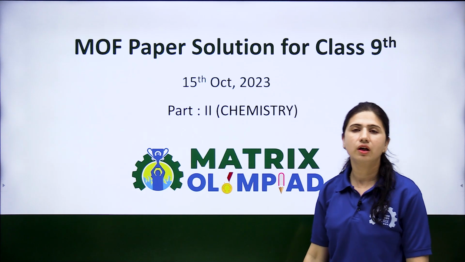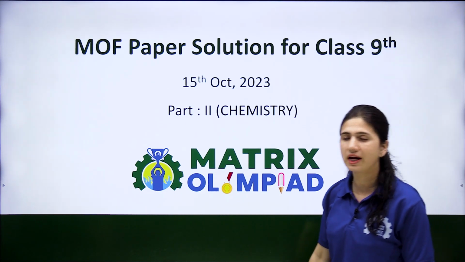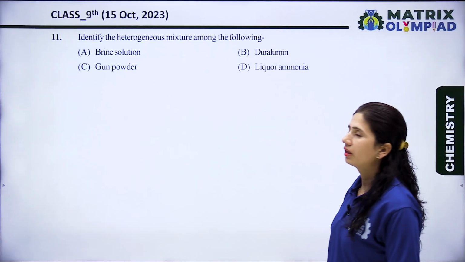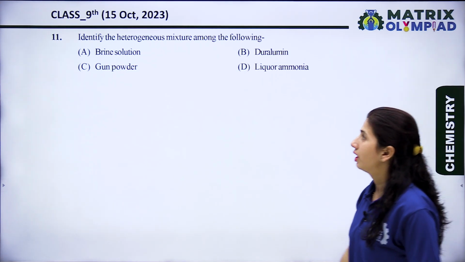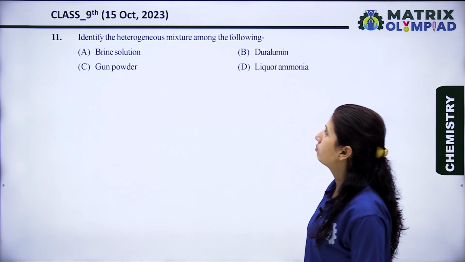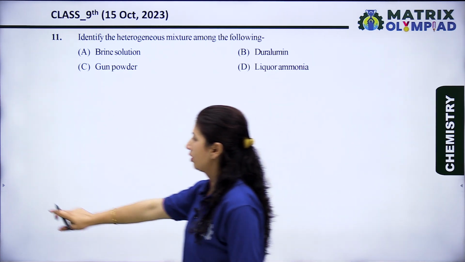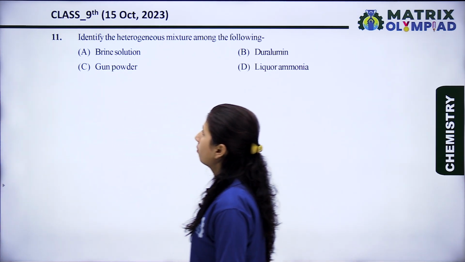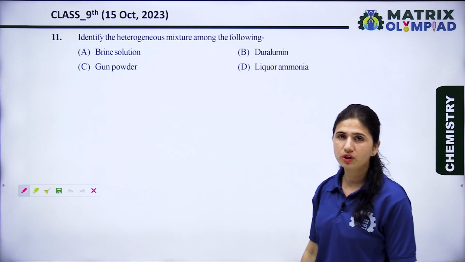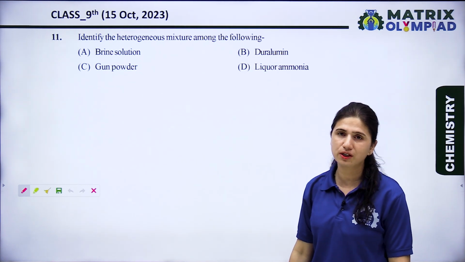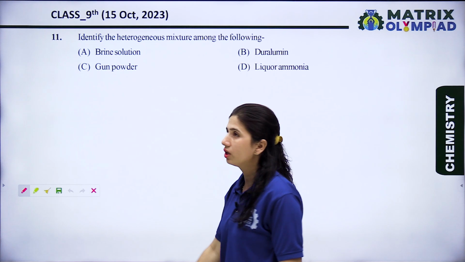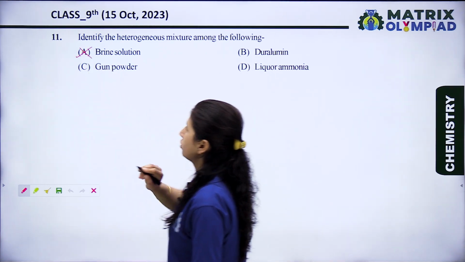Hello everyone. Now we will discuss the chemistry portion of class 9. Yes, let's see the question. Identify the heterogeneous mixture among the following. Option A is brine solution. Brine solution is a solution of NaCl plus water. It is a homogeneous mixture, so it is a wrong option.